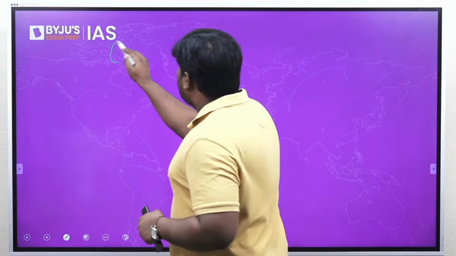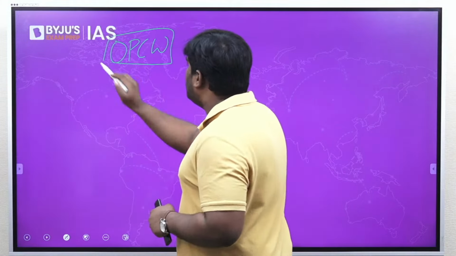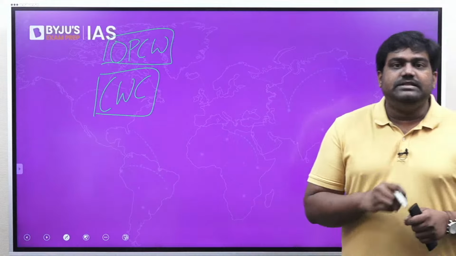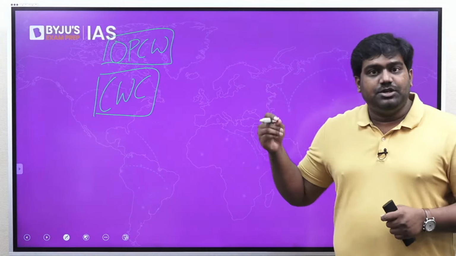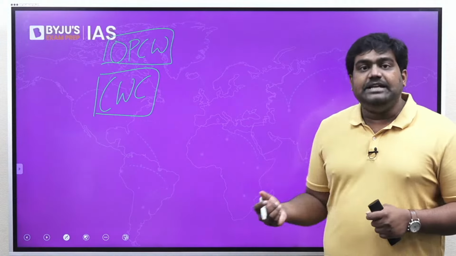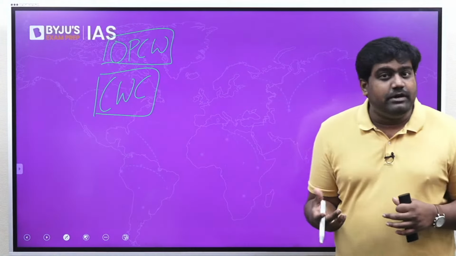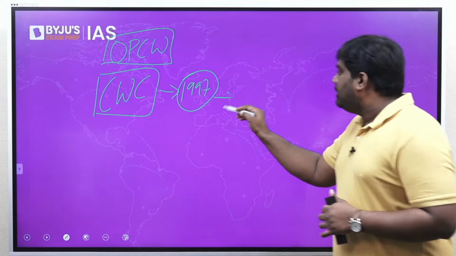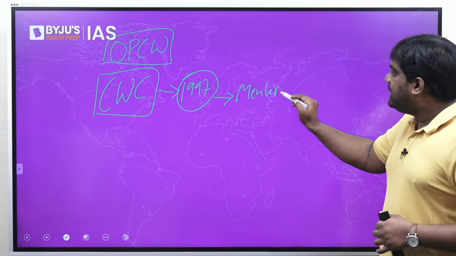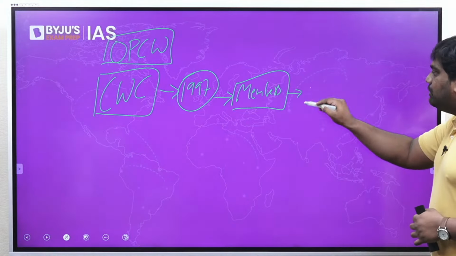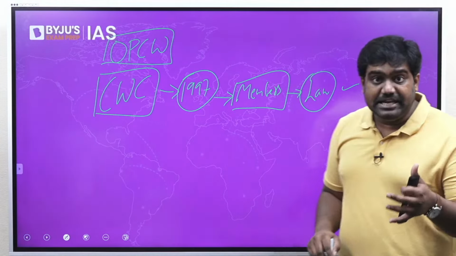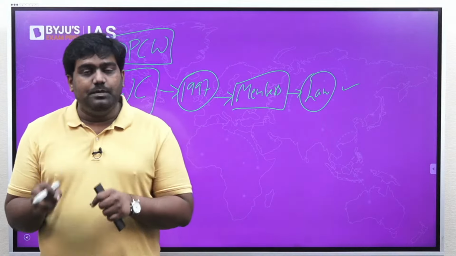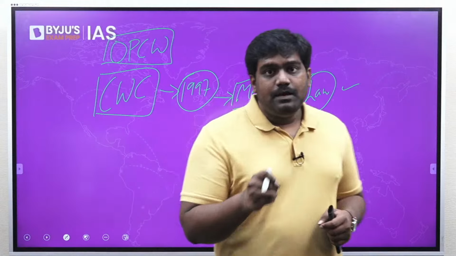Let's evaluate the role, the functions of OPCW, and let's also talk about the Chemical Weapons Convention. See, this is one of the major arms reduction conventions that we have. It's on the lines of the Non-Proliferation Treaty, the Biological Weapons Convention, etc. This entered into force in 1997, and the members who have signed and ratified the convention are bound to bring in a national law, a national legislation to enforce the provisions of this convention. This convention primarily prohibits the usage of chemical weapons. Please note down this point.